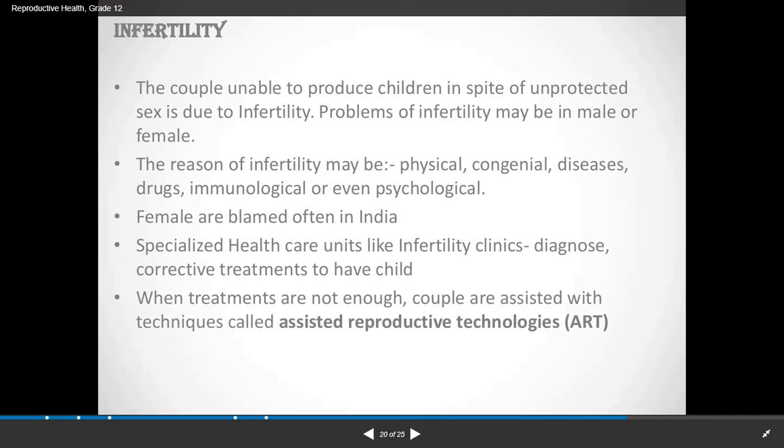Specialized healthcare units like infertility clinics are able to diagnose such problems and advise corrective treatments in order to have the child. When these treatments are not enough, couples are guided to techniques called assisted reproductive technologies, shortly written as ART.